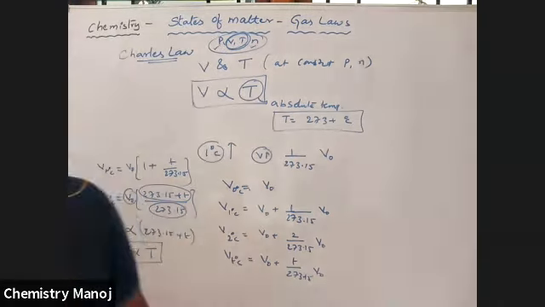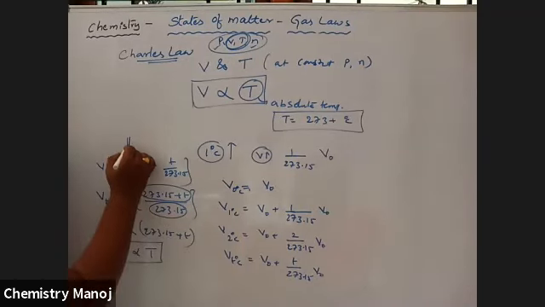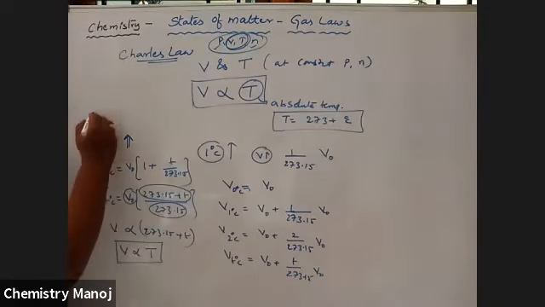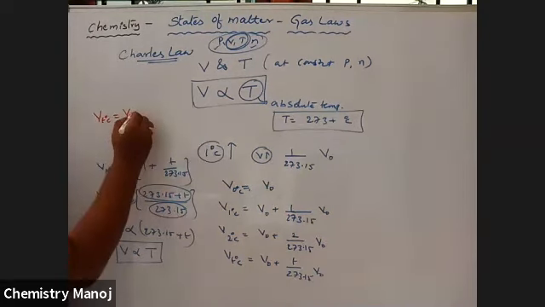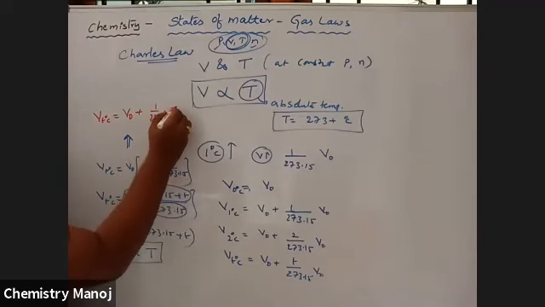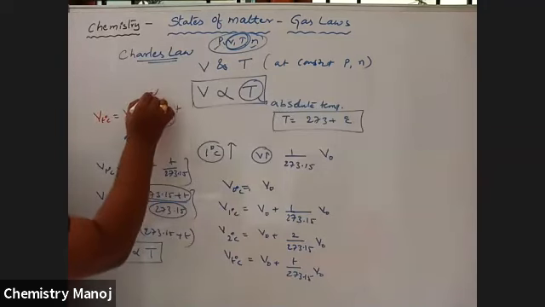So now I am going to draw different graphs for this Charles' law. So see here, from this I am going to write one equation, that is, volume at T degree centigrade is equal to V naught plus 1 by 273.15 into T. Let this 1 by 273.15 be alpha.